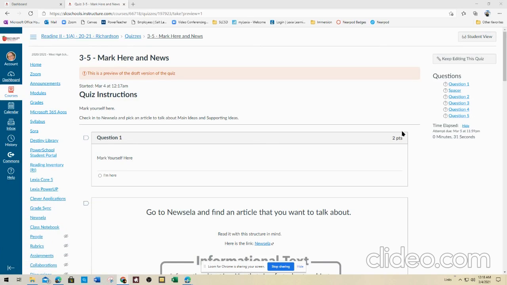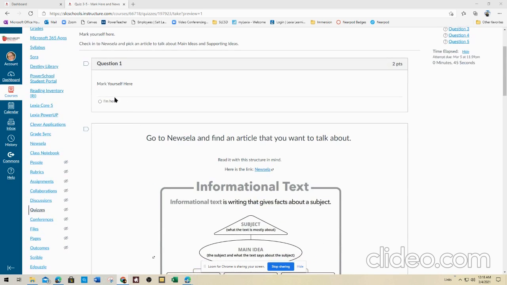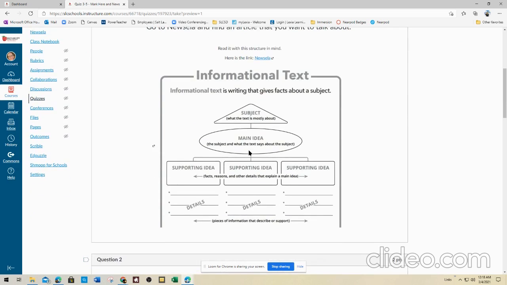Okay, I'm gonna give you a run through on how to do this quiz because I want to make sure you get it. So whether you're in class or not, I want you to go ahead and jump in and do this one. Here are the instructions. Okay, so I want you to go ahead and take the quiz, obviously. Go ahead and mark yourself here. I do need to mark you for attendance, but I have to give you an assignment for this day too. So if you don't mark yourself here, just mark yourself here later and I will make sure I can change the attendance. I can do that up to 10 days. Okay. So the big thing with this is to go ahead, like I said, mark yourself here, then jump into this.